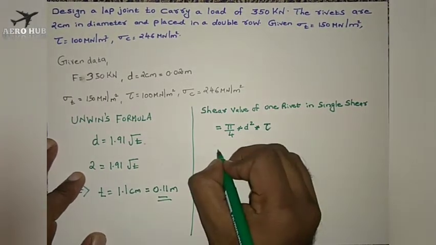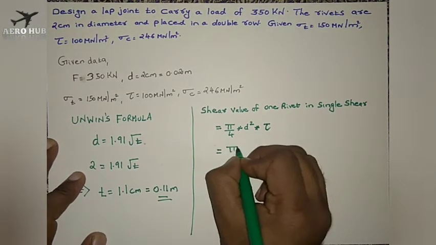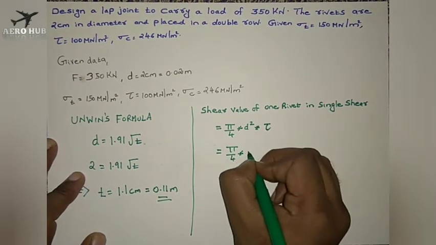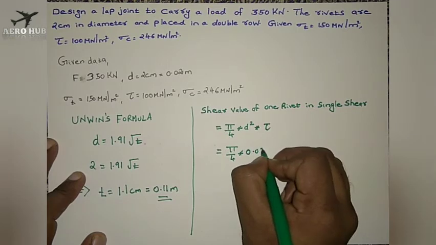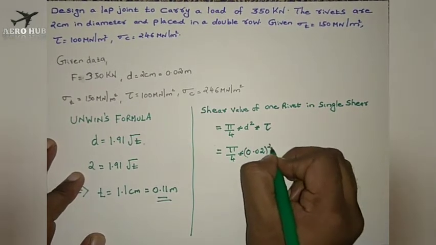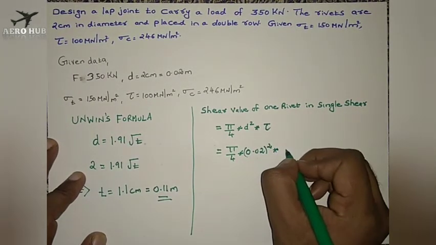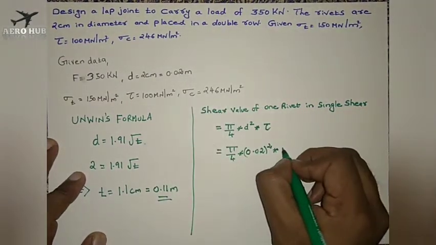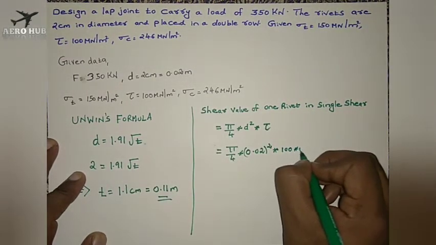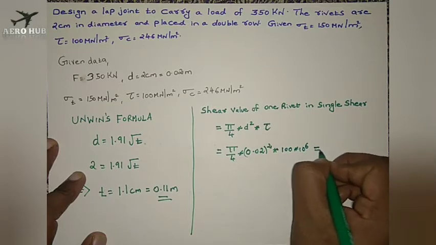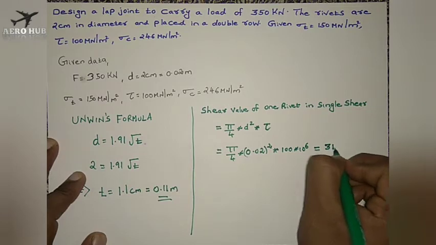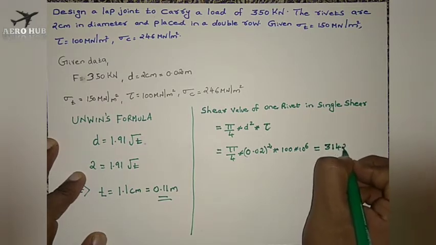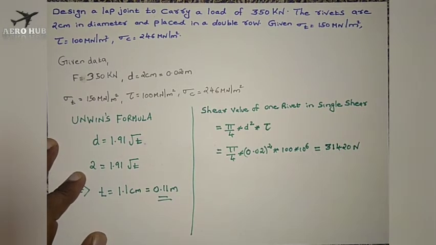So pi by 4 into the diameter, 2 centimeter, that is 0.02 meter, squared, into the shear stress of 100 mega Newton, that is 100 into 10 power 6. So I will be getting a value of 31420 Newton. This is the shear value of a single rivet in single shear.